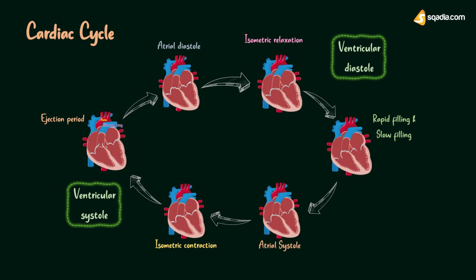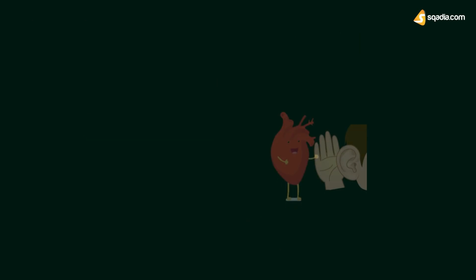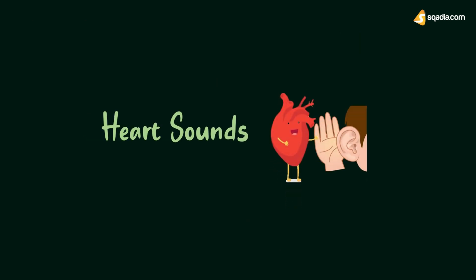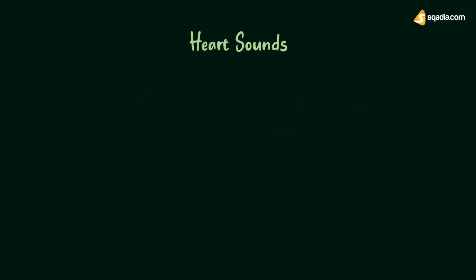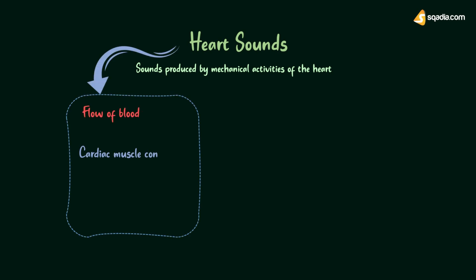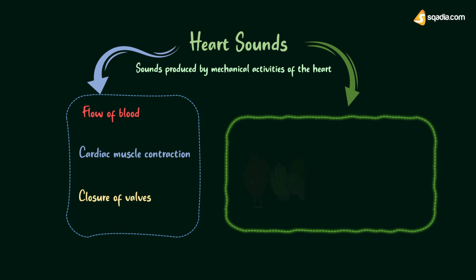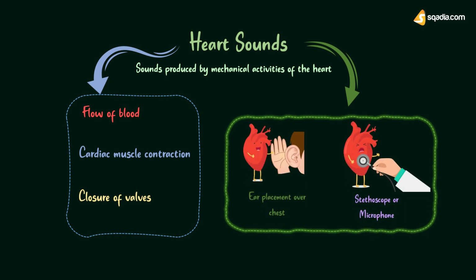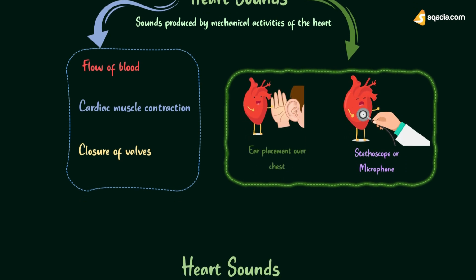Now, another important topic linked with cardiac cycle is the sounds produced by the heart during the cardiac cycle. So basically, the sounds produced by mechanical activities of the heart during each cardiac cycle are called heart sounds. Heart sounds are produced by flow of blood through cardiac chambers, contraction of cardiac muscle, and closure of valves of the heart. And these heart sounds are heard by placing the ear over the chest or by using a stethoscope or microphone. These sounds are also recorded graphically.